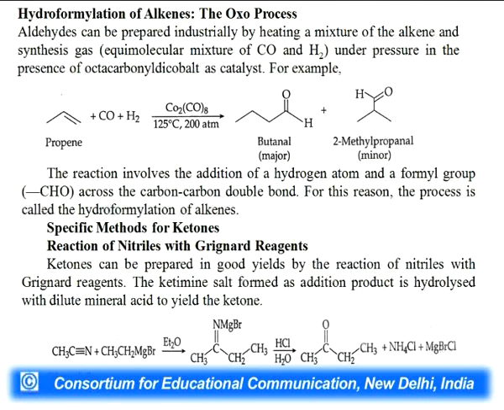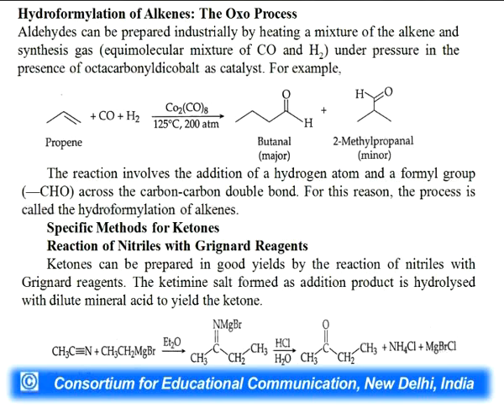Another specific method, which is usually for ketones, is the reaction of nitriles with Grignard reagent. We know what Grignard reagents are, RMgX, where R is an alkyl group. Ketones can be prepared in good yield by the reaction of nitriles. The imine salt formed as the addition product is hydrolyzed with dilute mineral acid to yield the ketone.